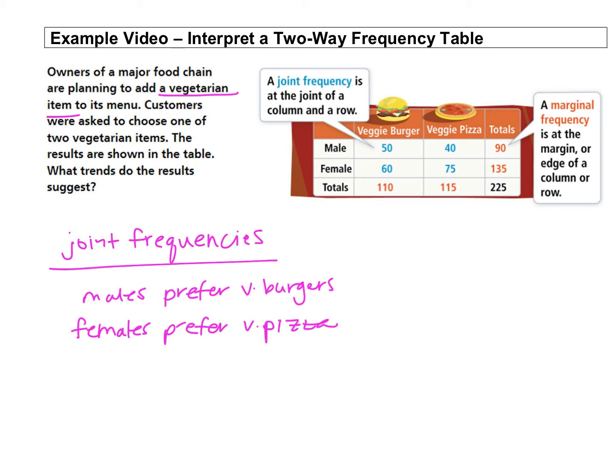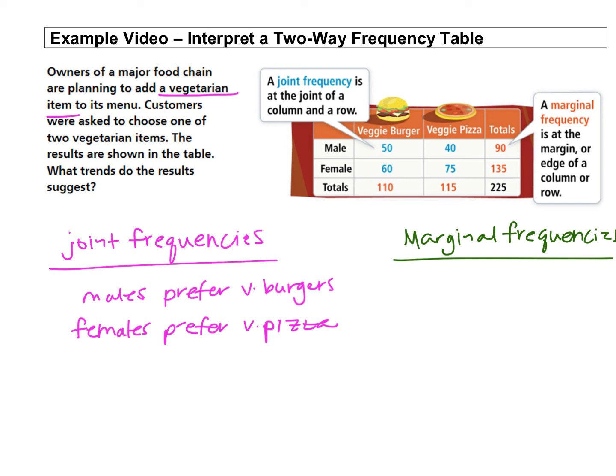So what do the marginal frequencies show us? So our marginal frequencies are going to be along the margins, so on the ends, at the bottom as well. So we can see that we had 115 people prefer pizza over 110 that preferred the veggie burger.